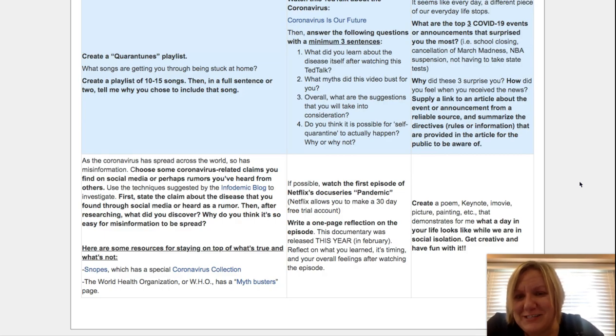As the coronavirus has spread across the world, so has misinformation. Choose some of the coronavirus-related claims you find on social media or perhaps rumors you've heard from others. And again, this is that link back to the Mythbusters and the Snopes, trying to find the facts about a myth that you found online or listening to the news. So let's figure out what is fact. We don't want fake news. We want the real thing.